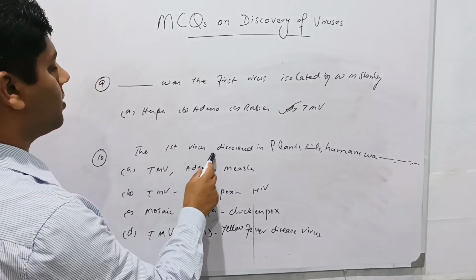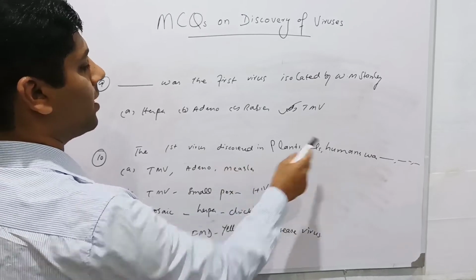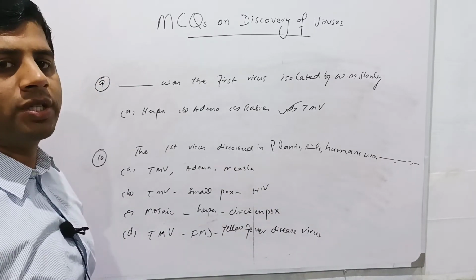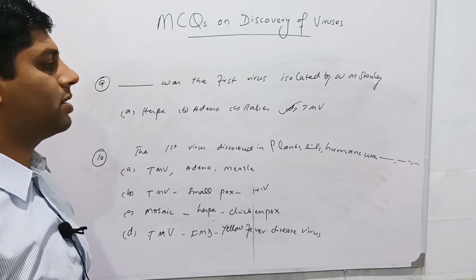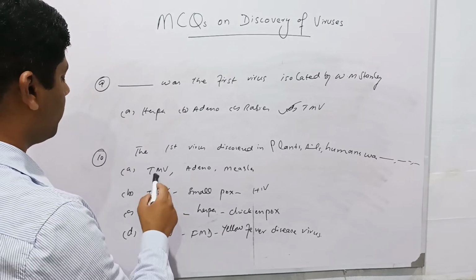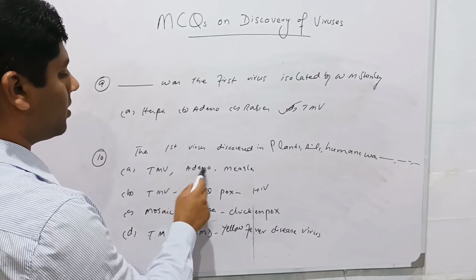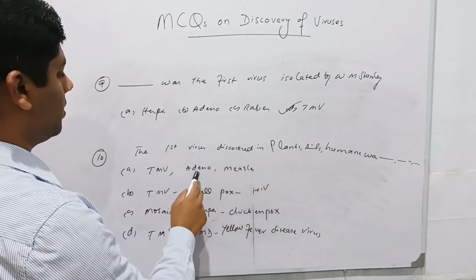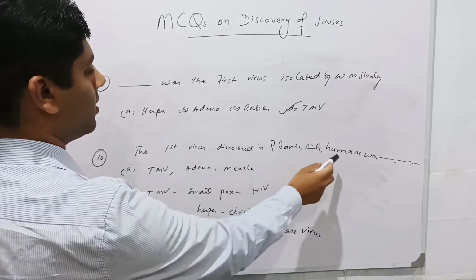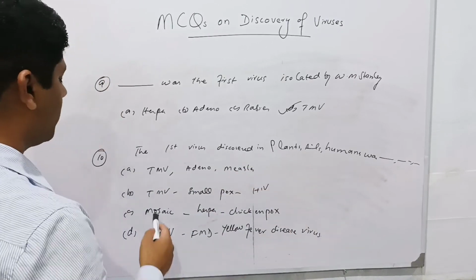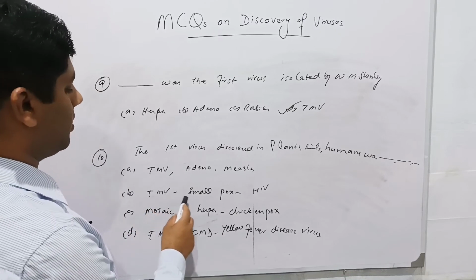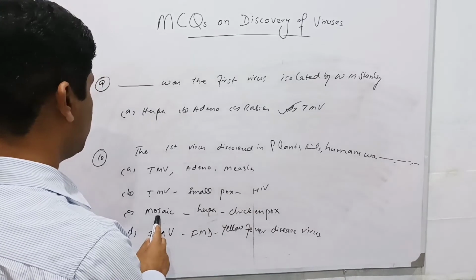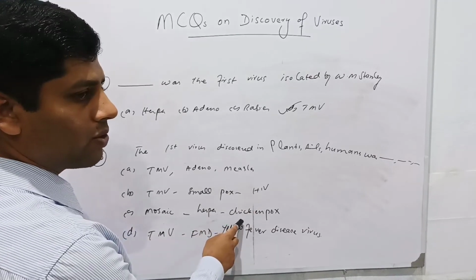Question is, the first virus discovered in plants, animals, and humans. So he is asking about the very first discoveries of the viruses in plants, animals, and humans. The combinations are given here: tobacco mosaic virus, adenovirus, and measles. It means that tobacco mosaic virus in plants, adenovirus in animals, and measles in humans. So it is not correct option. Next is tobacco mosaic virus, smallpox, and HIV. So it is also incorrect. Tobacco mosaic virus, herpes, and chickenpox is also incorrect.